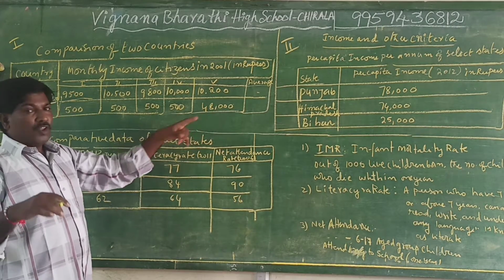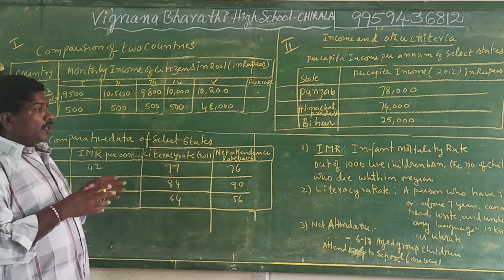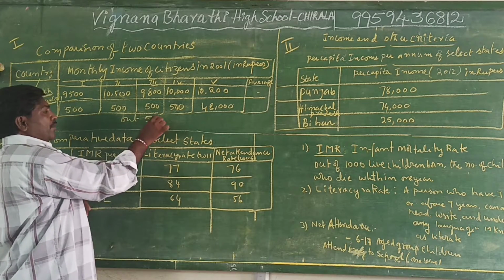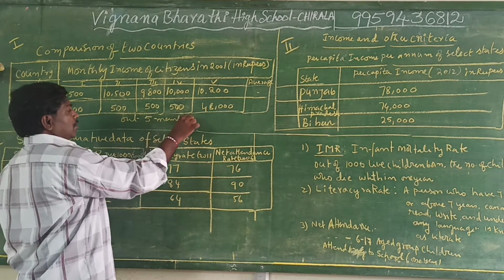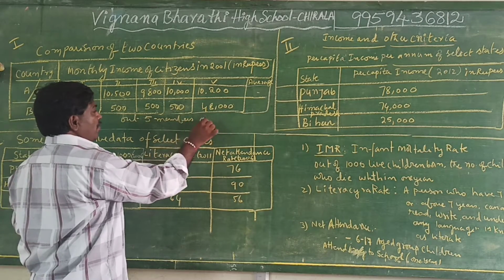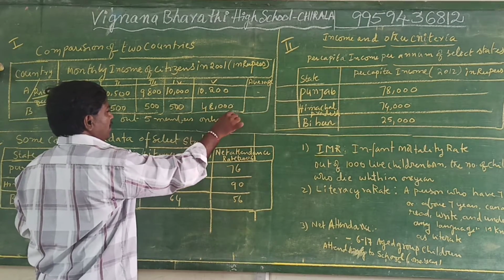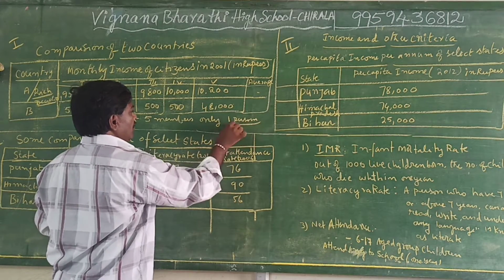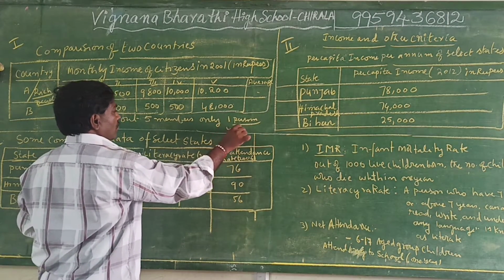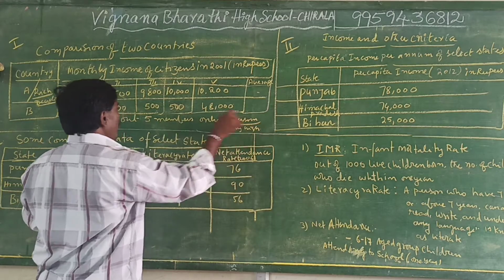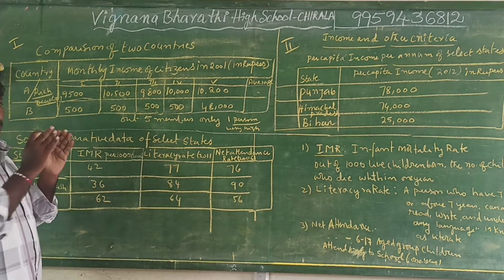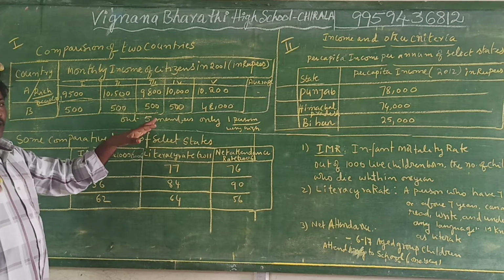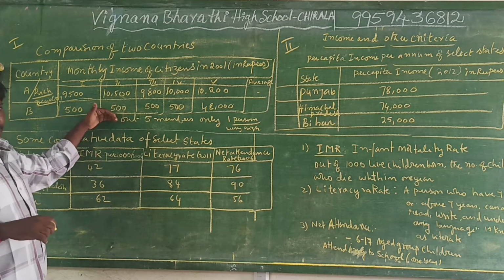It means only one is rich and the remaining are all poor. Out of 5 members, only one person's income is very high and the remaining 4 members' income is very low. There is no comparison. So these are the qualities of a poor nation or low income country.